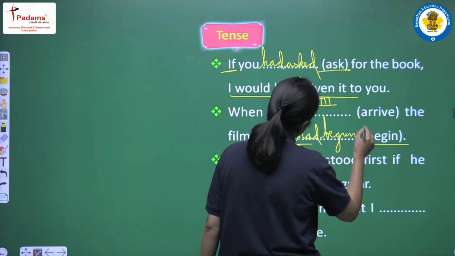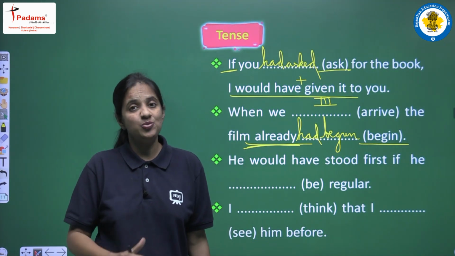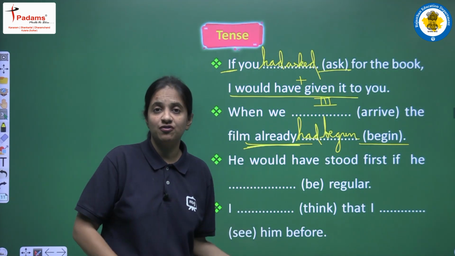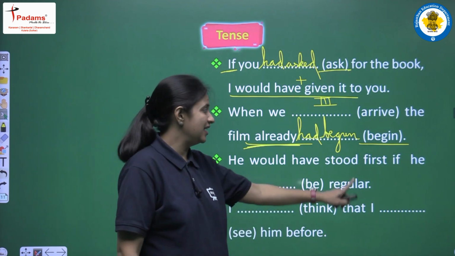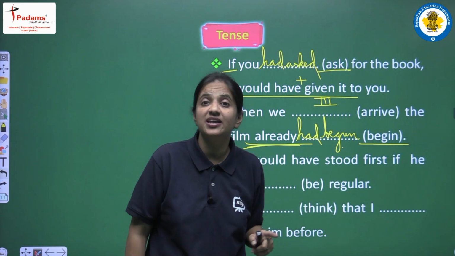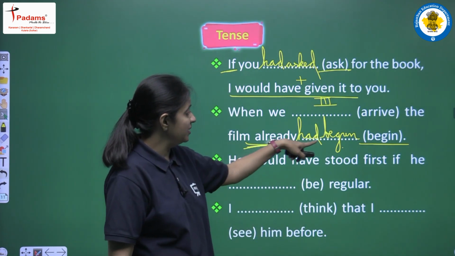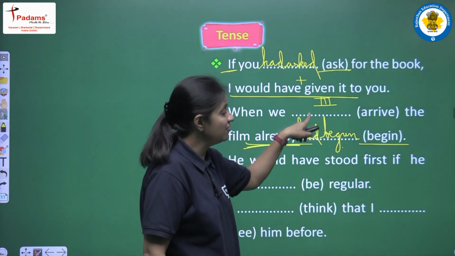So students, just work on the verbs because it is very important. You have to be aware about the three forms of the verb. You have to be aware that begun is the third form of begin, and the second form is began. Okay, begin, began and begun. So we have completed this blank. Now we are having one more blank.